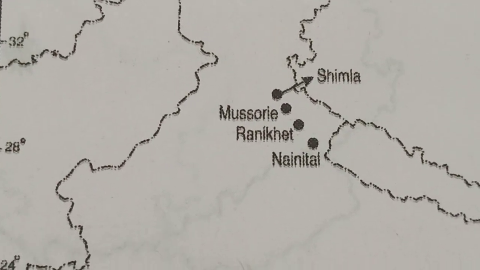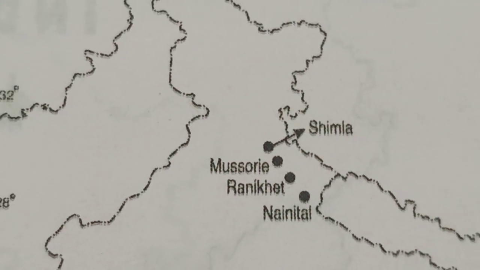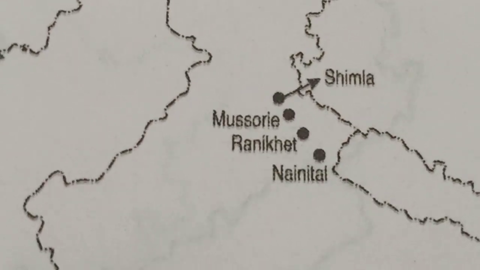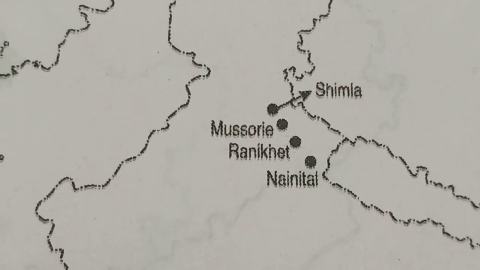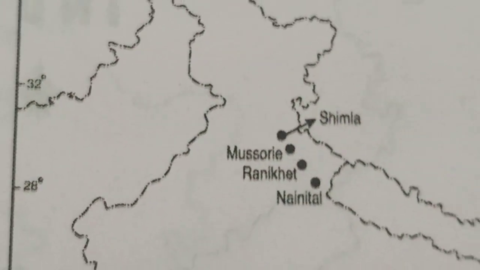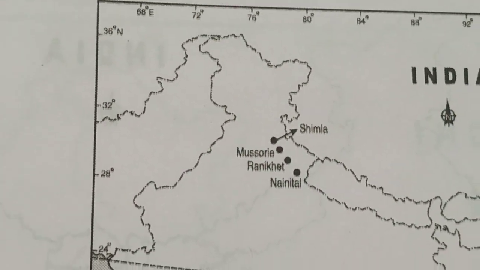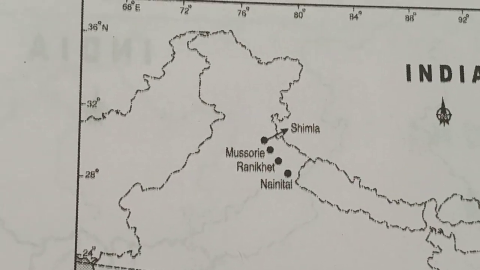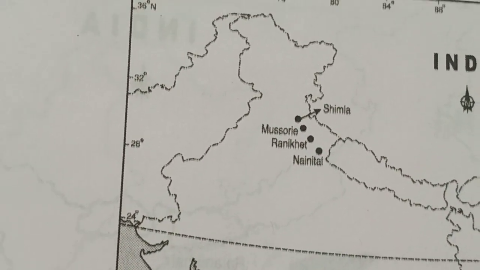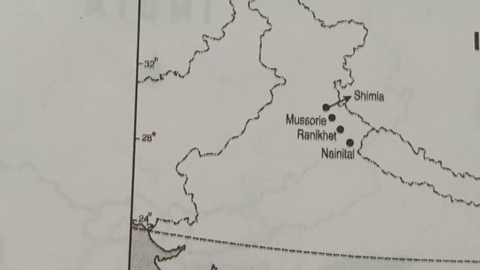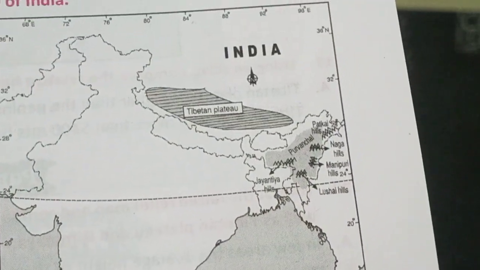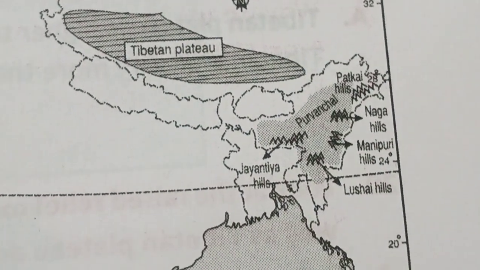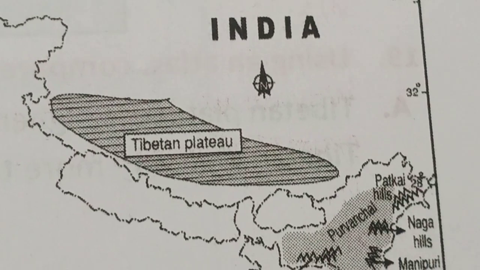Next, when I discussed in the first lesson, I said about summer resorts or hill stations. Look, Simla, Mussoorie, Ranikhet, Nainital. Look, children, where these hill stations or summer resorts are located. I repeat, Simla, Mussoorie, Ranikhet, Nainital, etc. Very important. Next, children, look in this, Tibet Plateau.